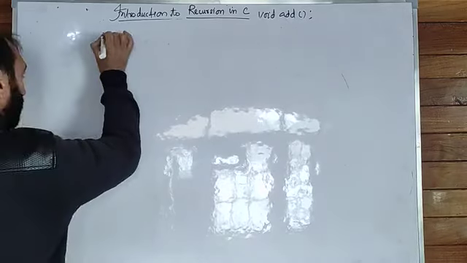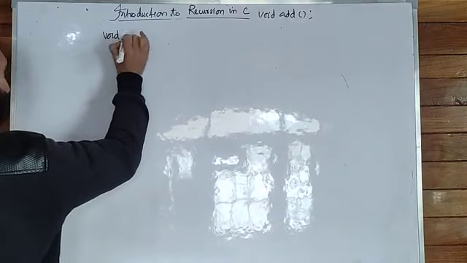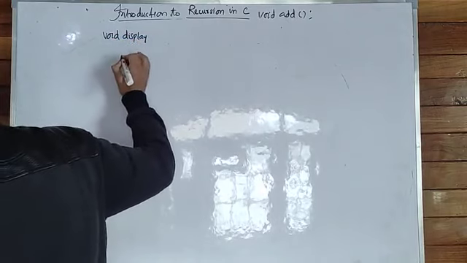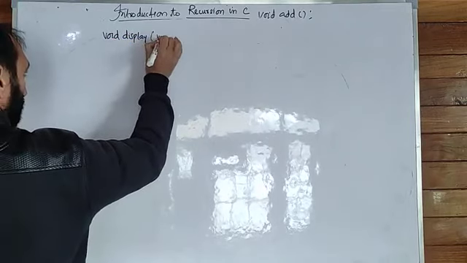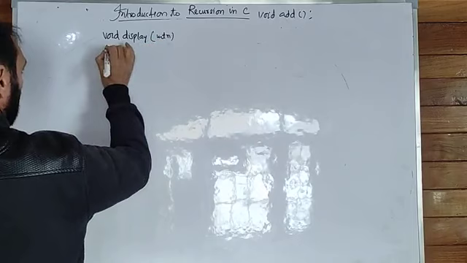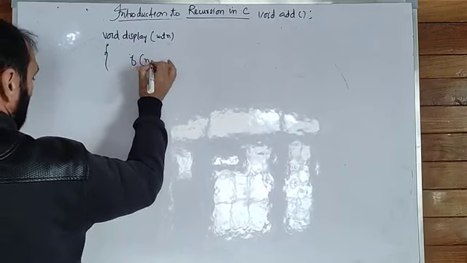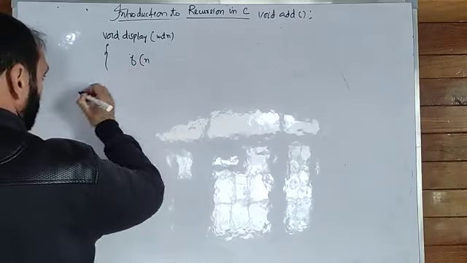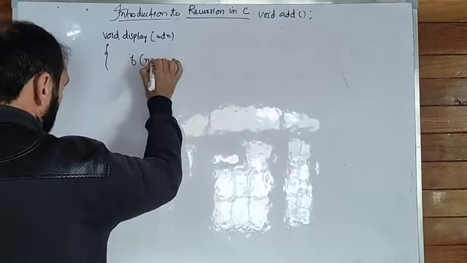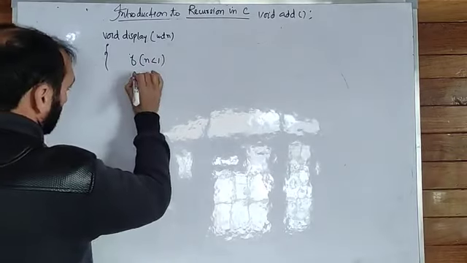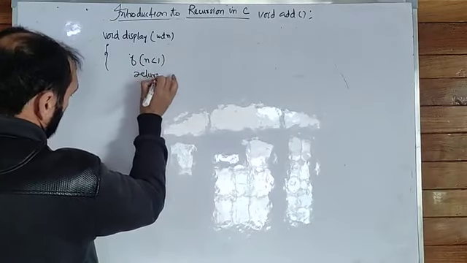For example, void display, and if n is less than 1, return.